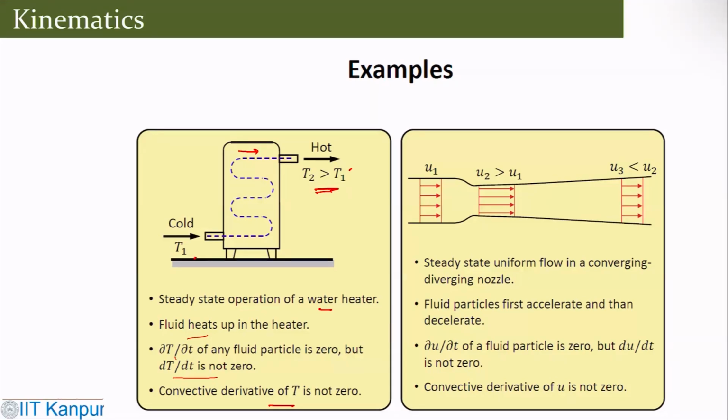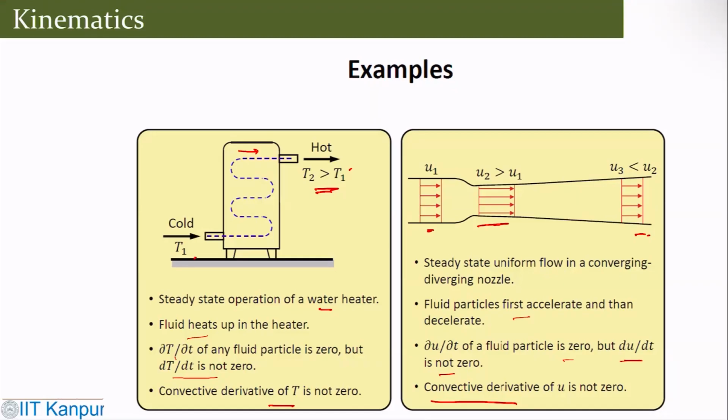Now here is an example where fluid comes in, you have a profile like that, then it goes through the contraction, so the velocity increases. Again it is steady state, uniform flow in a convergent-divergent nozzle. So it first accelerates and then decelerates because there is a change in area. So del u by del t of a fluid particle is zero, but Du by Dt is not zero. Again, the convective derivative part is not zero. So that gives you an example.